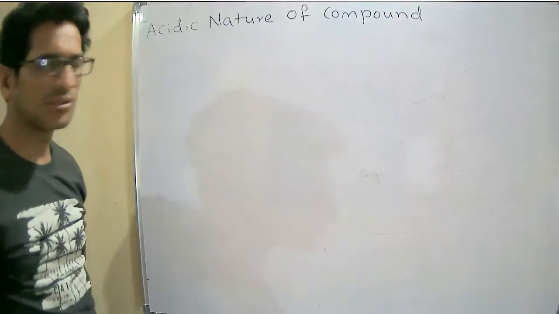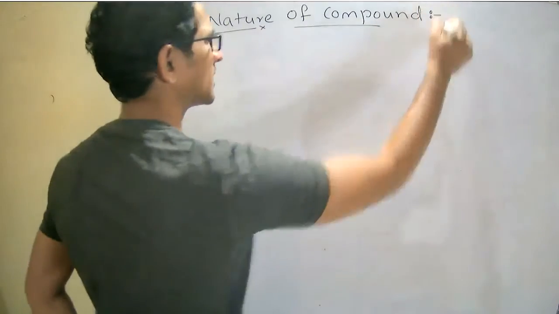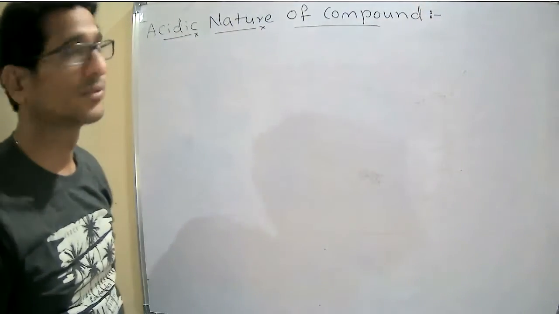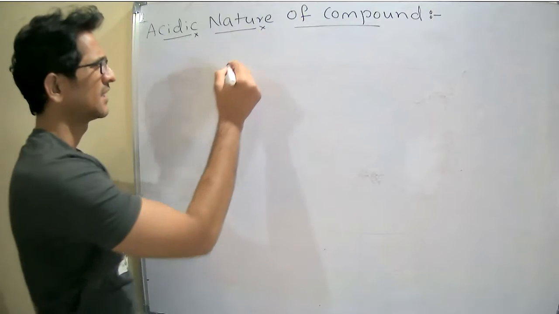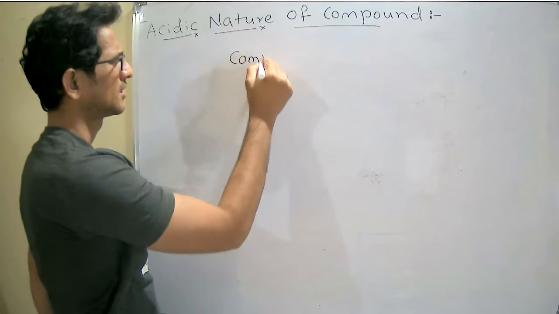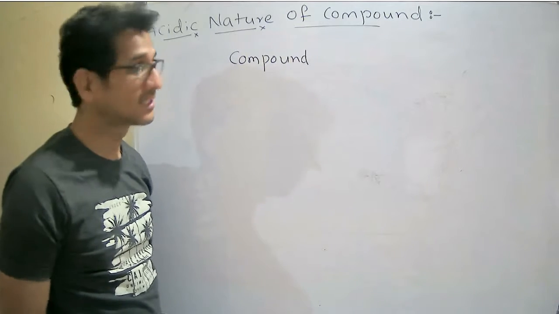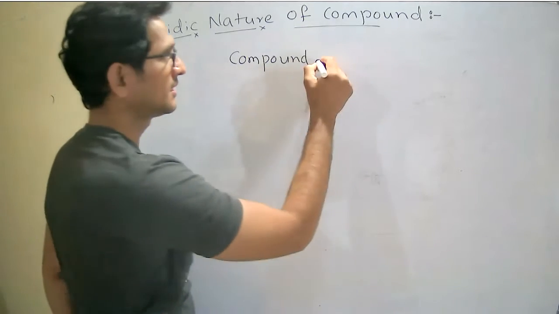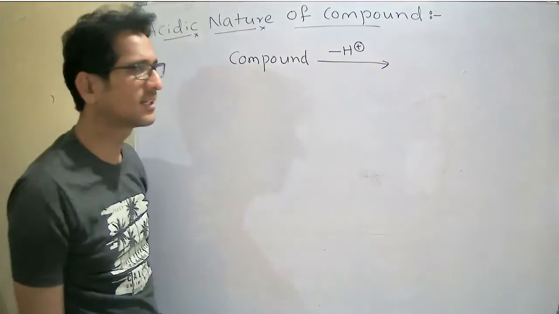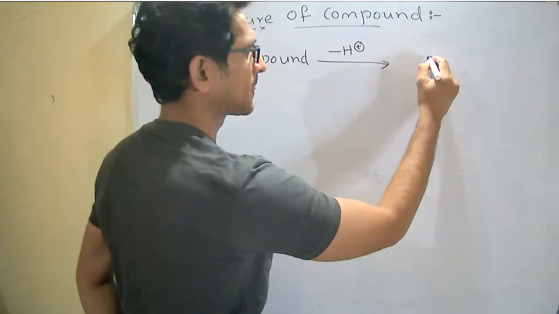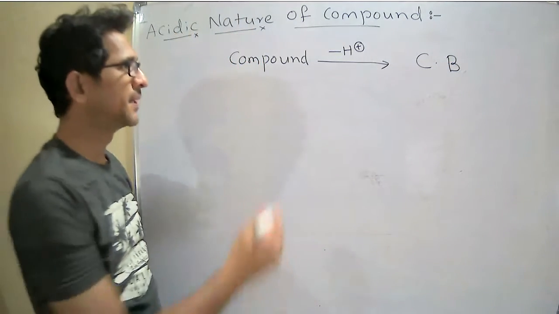Acidic nature of a compound. As we discussed yesterday, a compound is defined as an acid when it loses its H plus ion and gives a conjugate base.